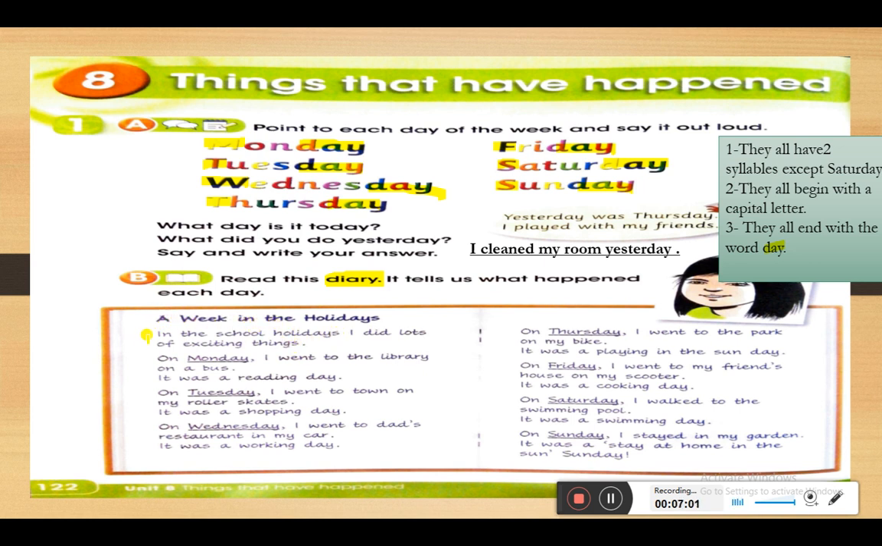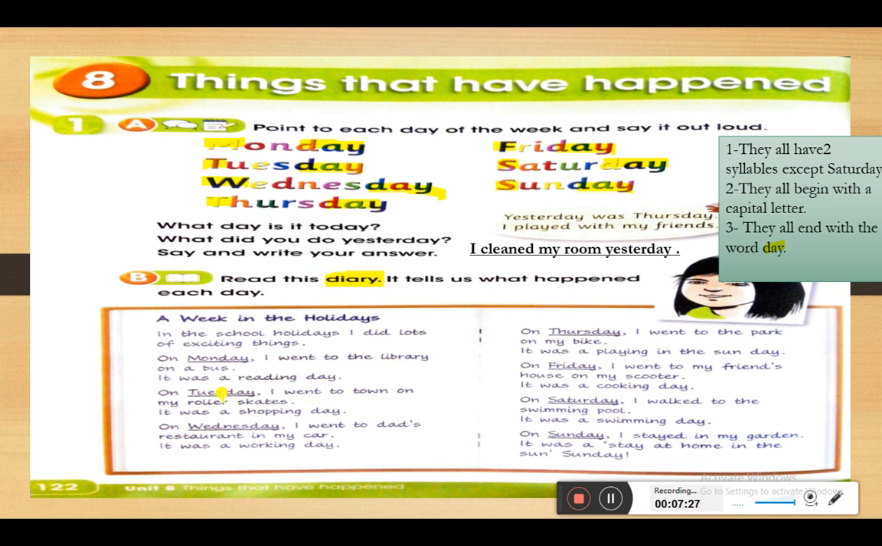Okay, so in the school holiday I did lots of exciting things, and she's going to tell us about the exciting things that she did. Okay, on Monday I went to the library. Okay, how did you go to the library? On a bike. It was a reading day. So this is something very nice, to go to the library and read.